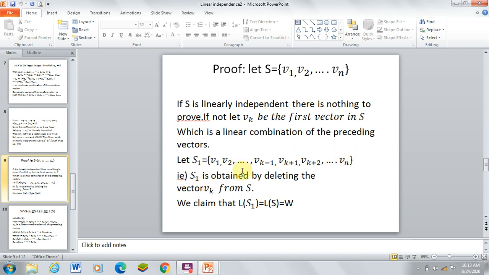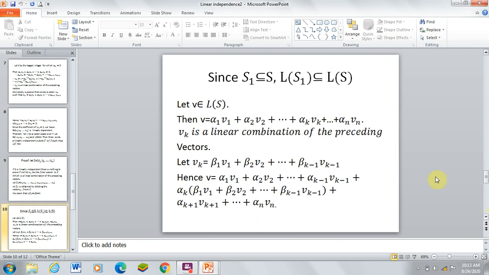That is, S1 is obtained by deleting the vector vk from S. We claim that L of S1 equals L of S equals W. Since S1 is a subset of S, by the already known theorem L of S1 is contained in L of S. We have to show that L of S is contained in L of S1.